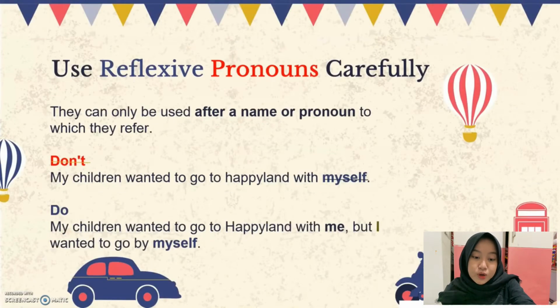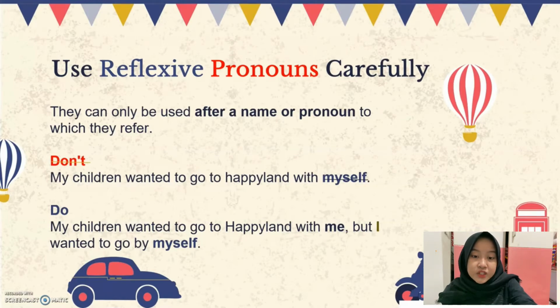Okay, more on using reflexive pronouns carefully. They can only be used after a name or pronoun to which they refer. So remember, the subject has to coincide with the reflexive pronoun. For example: "My children want to go to Happy Land with myself."